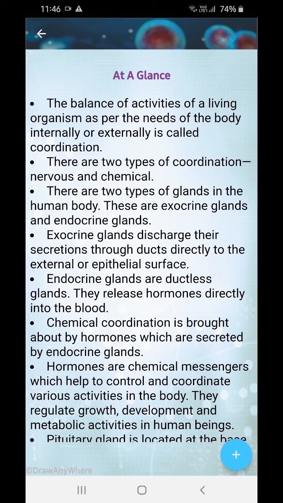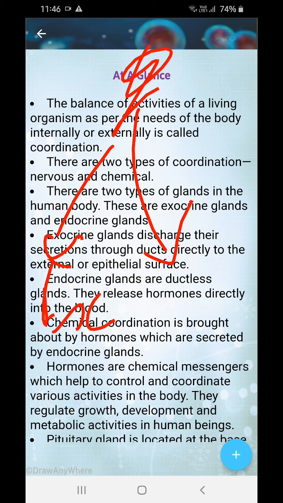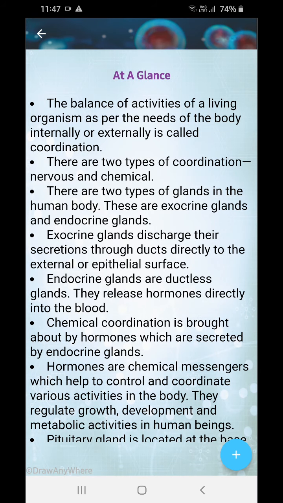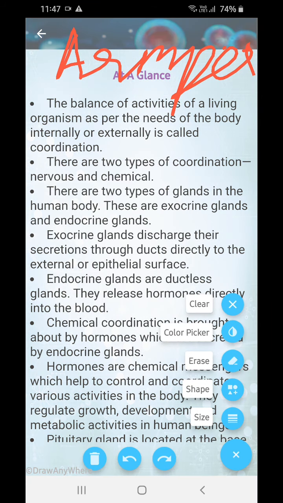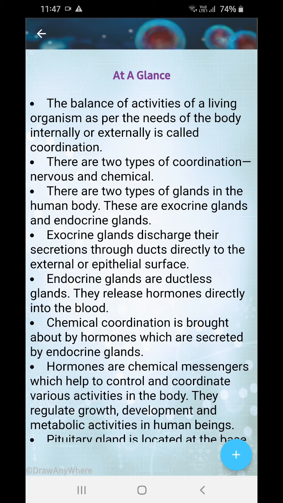Now there are two types of glands in the human body. What are these glands? They are exocrine glands and the endocrine glands. Now what are exocrine glands? Exocrine glands discharge their secretion through ducts directly to the external or epithelial surface. One example we have is our armpit. In our armpit we have many exocrine glands. This is an example of a duct. Next, endocrine glands are ductless glands.